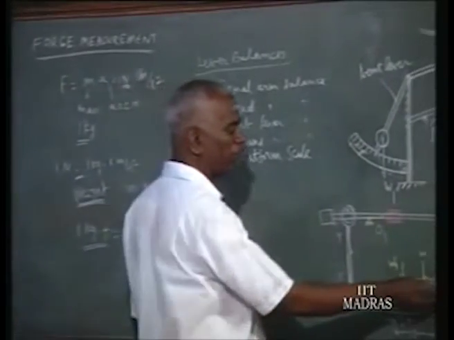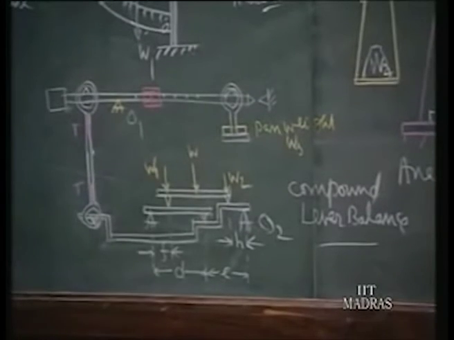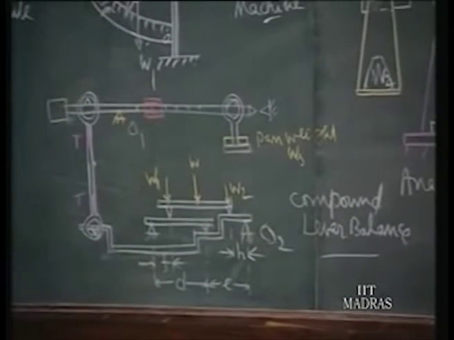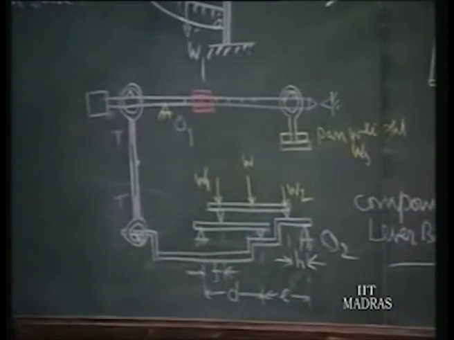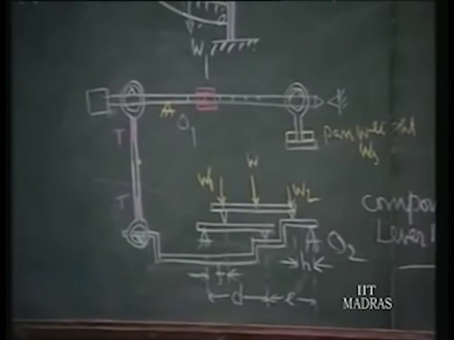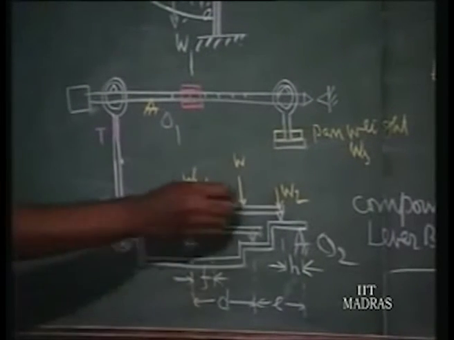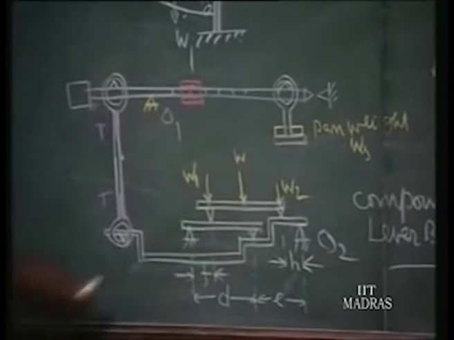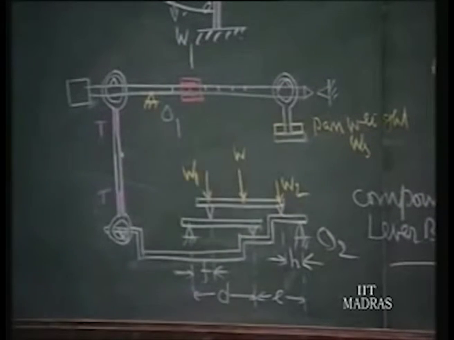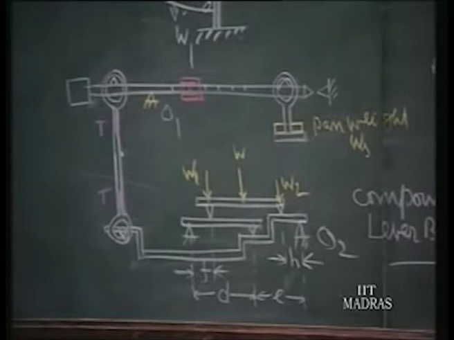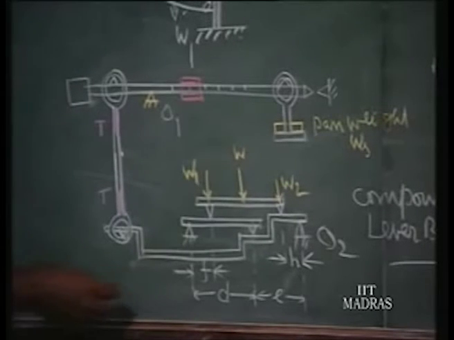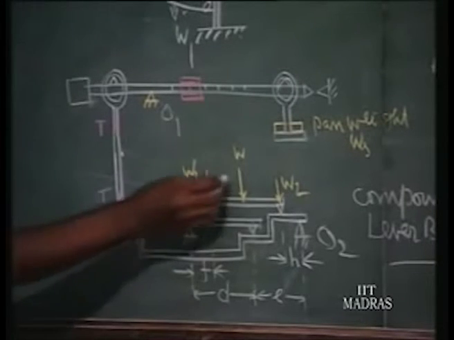Say, for example, in lorry weighing machines, a lorry loaded with some commodities. If the police want to measure the lorry weight, they will ask the lorry to be stopped over this platform. That's why it is called a platform scale. And then they will read what the weight of the lorry is, whether it is the permitted weight or overloaded, and they will decide.